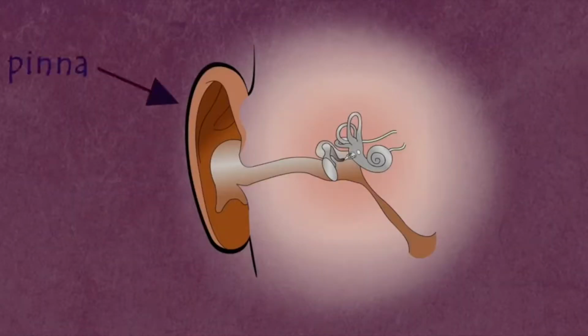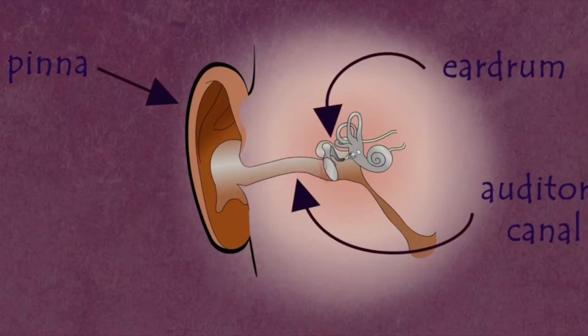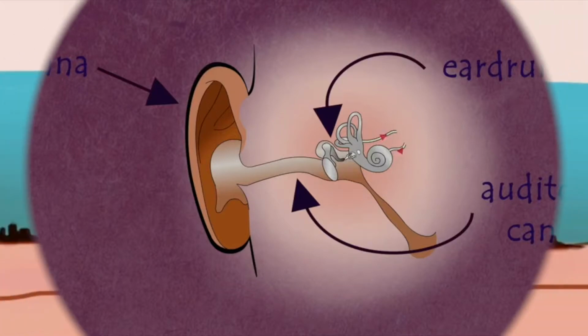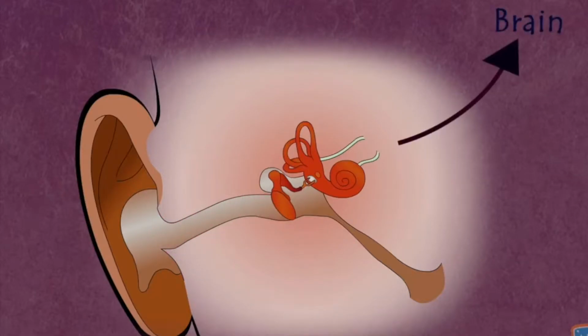Well, first the sound, my voice, enters through your ear flap. Then, sound travels to the eardrum, which is a thin piece of skin. When the sound is here, it begins to vibrate. These vibrations reach the cochlea, a small spiral-shaped cavity that has tiny hairs which send signals along the auditory nerve to the brain. It is exciting, isn't it?